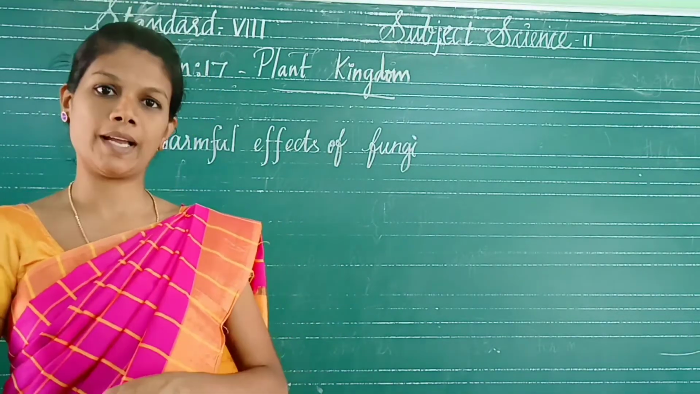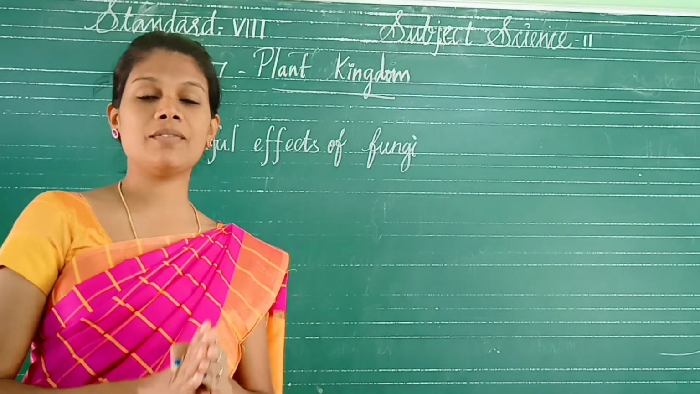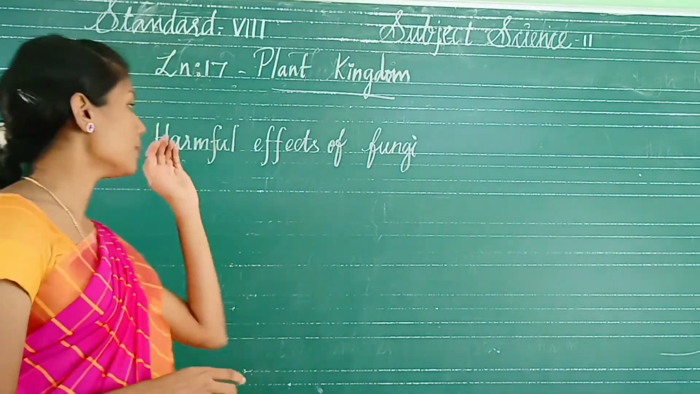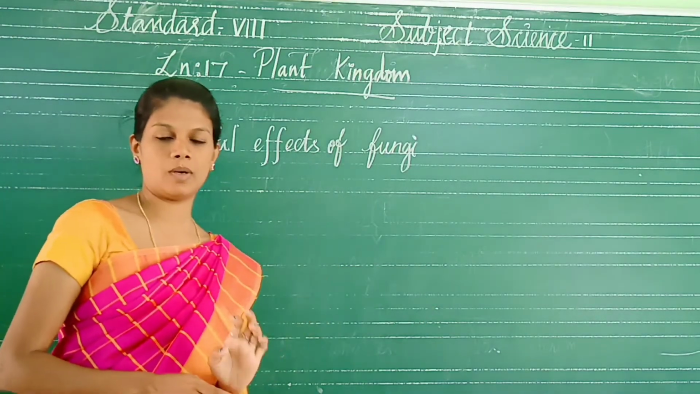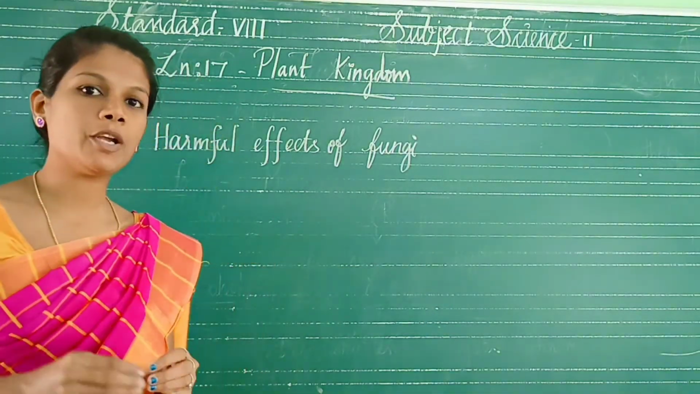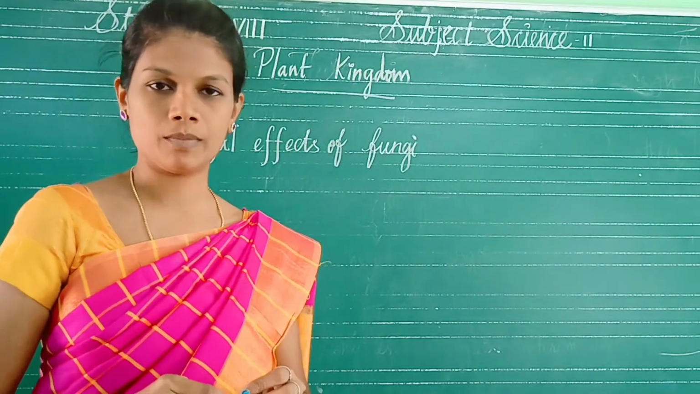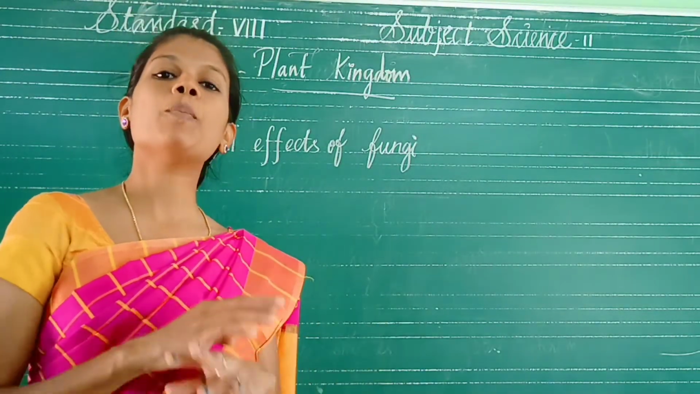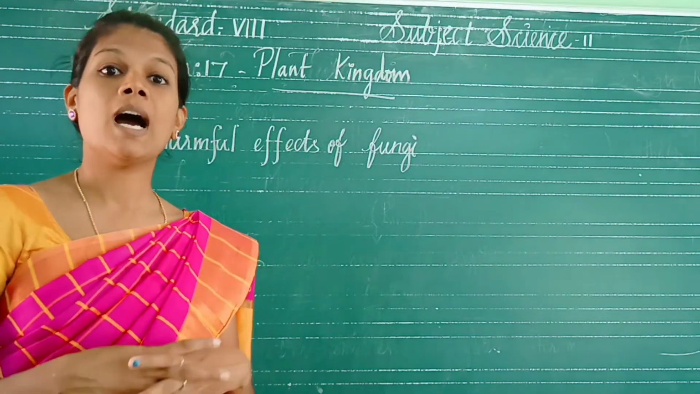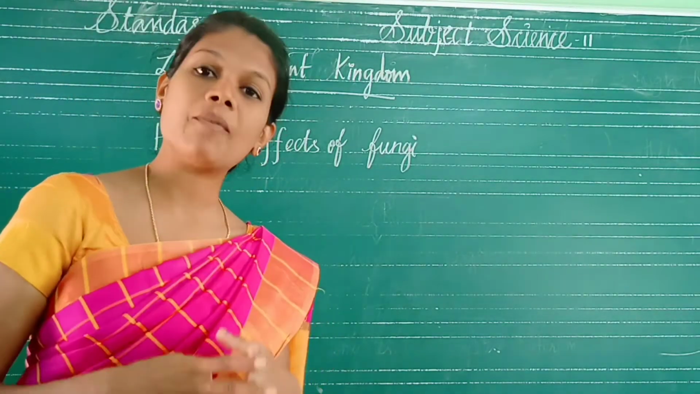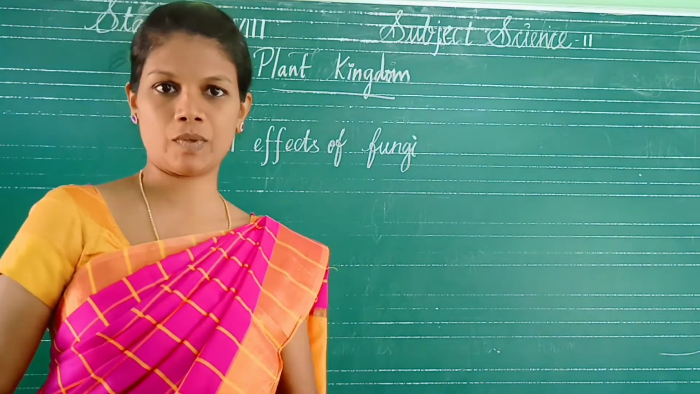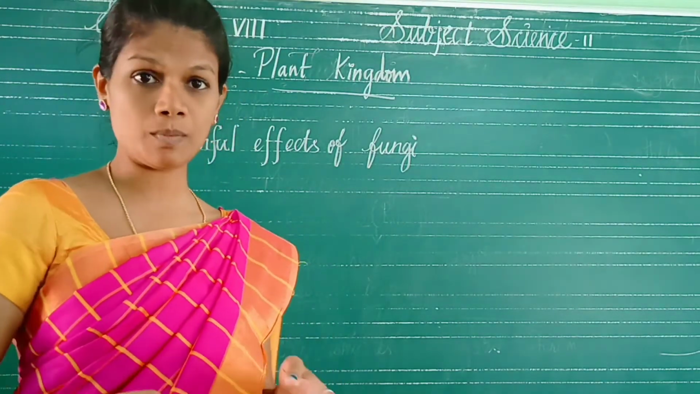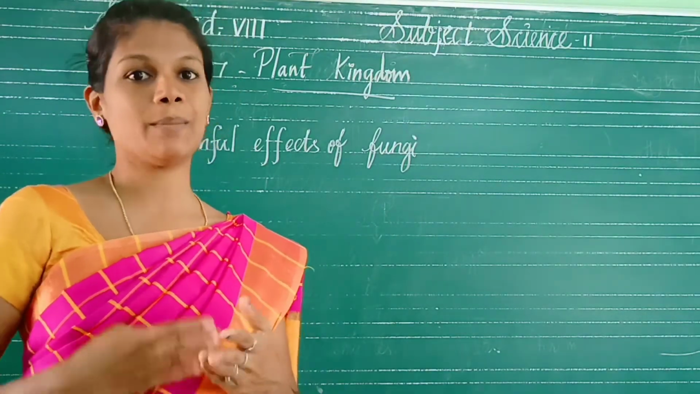Next thing, fungi. Up to classification we completed. Today we are going to discuss the harmful effects of fungi. First of all, the plant body of the fungi is also thallus only. The thallus of the fungi is called mycelium, the network of hyphae. This also comes under the Thallophyta. Thallophyta means there is no differentiation like root, stem and leaf.